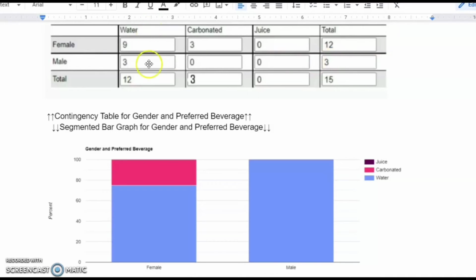The total amount of people that like water were 12. The total amount of people that like carbonated drinks was 3. And the total amount of people that like juice was 0. This results in 15 people total.